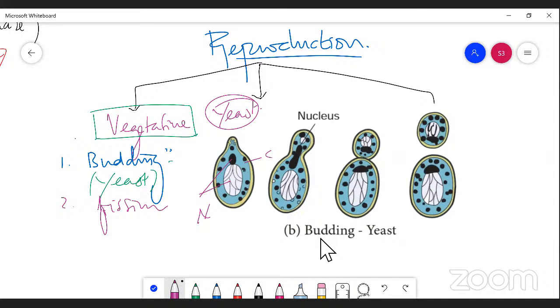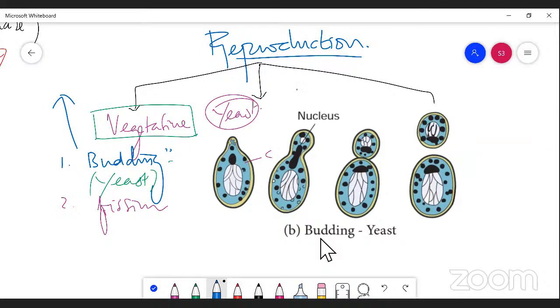The nucleus divides first, and the cytoplasm. So, cytokinesis and karyokinesis. When we talk about budding, the picture shows in the first diagram the structure of the yeast cell, and second you can see the nucleus which starts dividing.